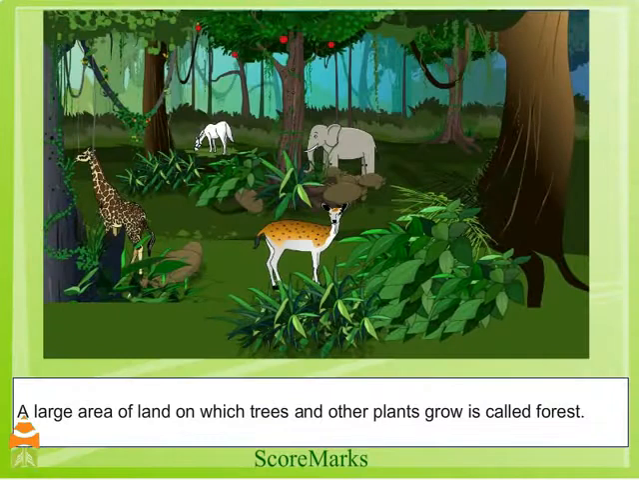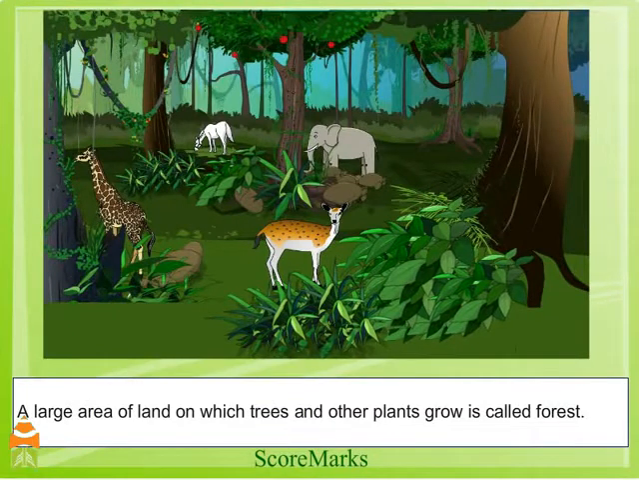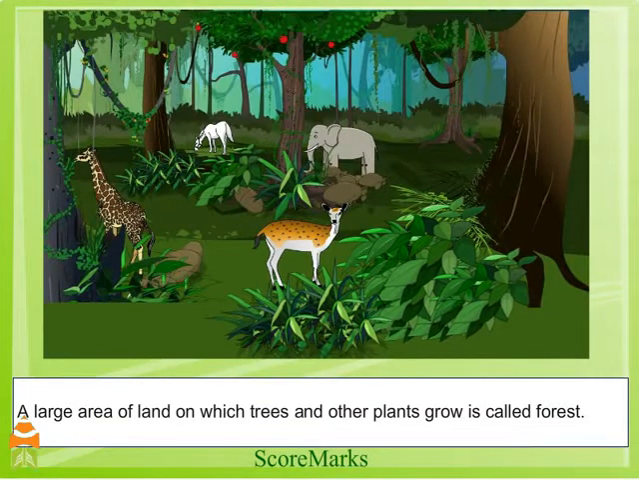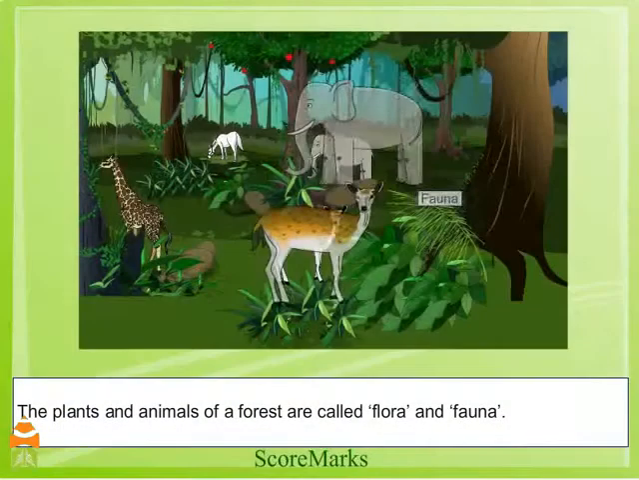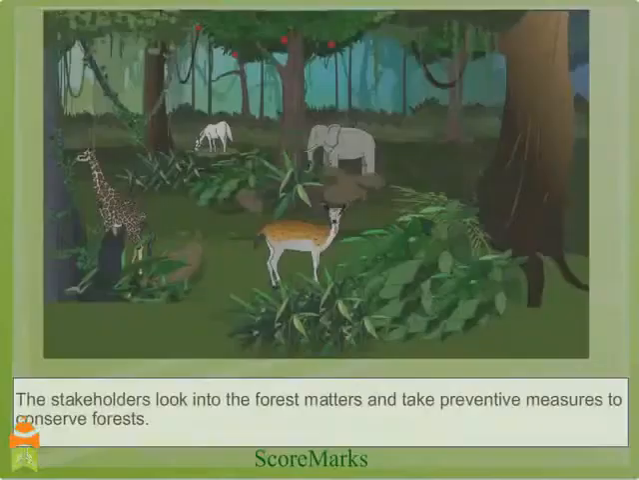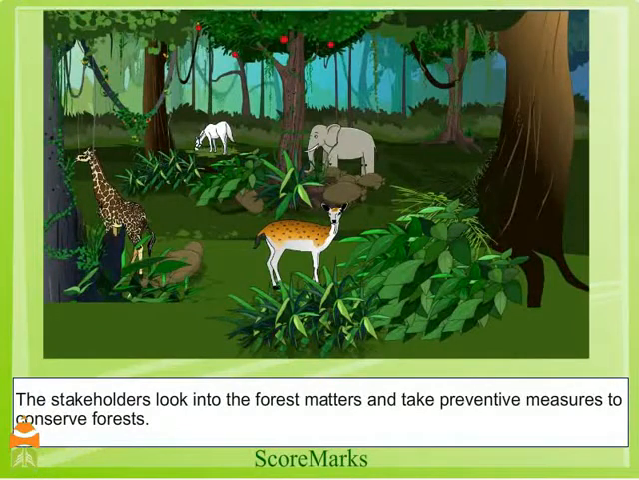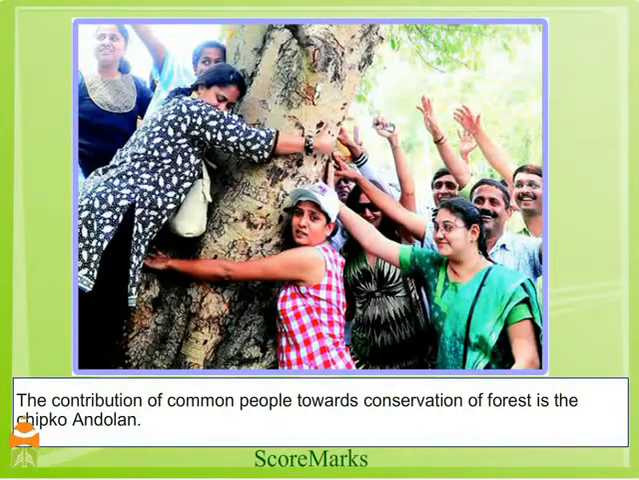A large area of land on which trees and other plants grow is called a forest. The plants and animals of a forest are called flora and fauna. The stakeholders look into the forest matters and take preventive measures to conserve forests. The contribution of common people towards conservation of forest is the Chipko Andolan, also known as Hug the Trees movement.